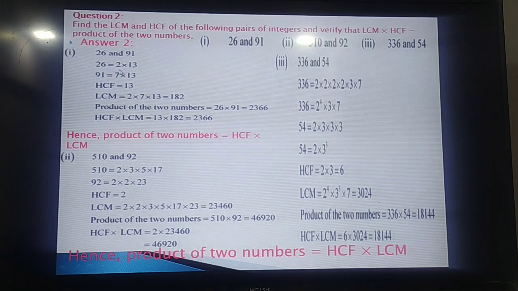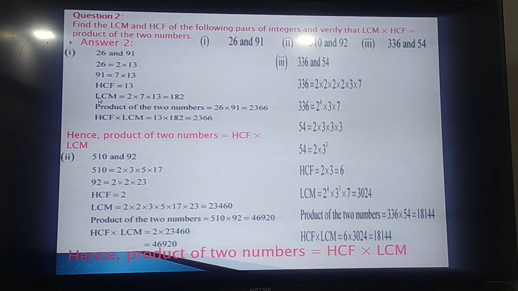So 26 can be factorized as 2 into 13. 91 can be prime factorized as 7 into 13. In both cases 13 is common. So 13 is common, that is why HCF is 13. So this is how to find the HCF. What happened? 26, its prime factors are 2 into 13. 91, its prime factors are 7 into 13. And the common factor in both cases is 13, that is why HCF is 13.